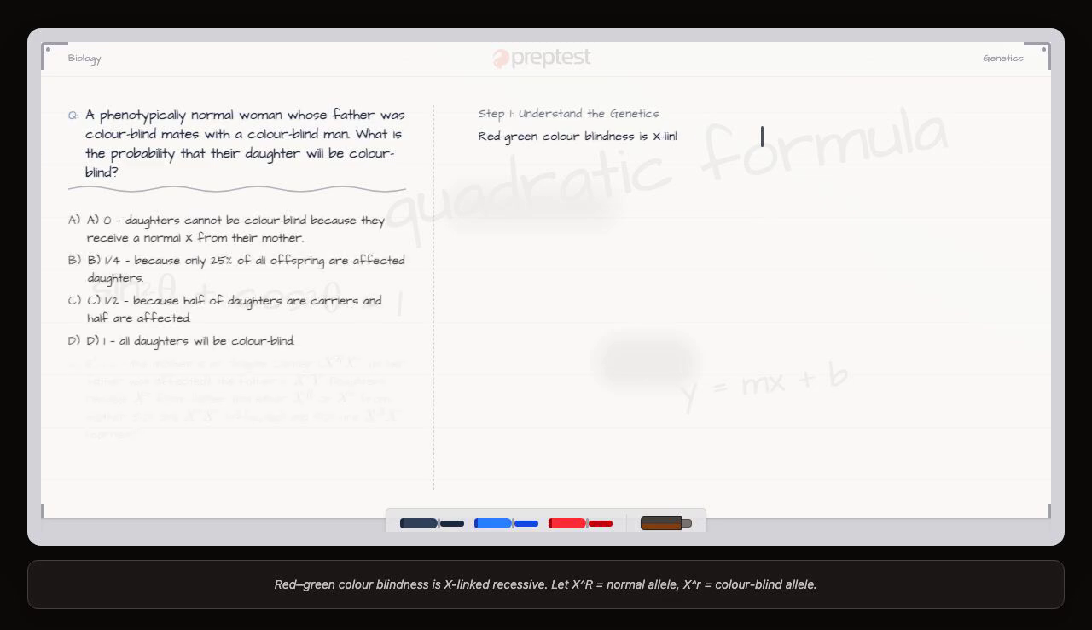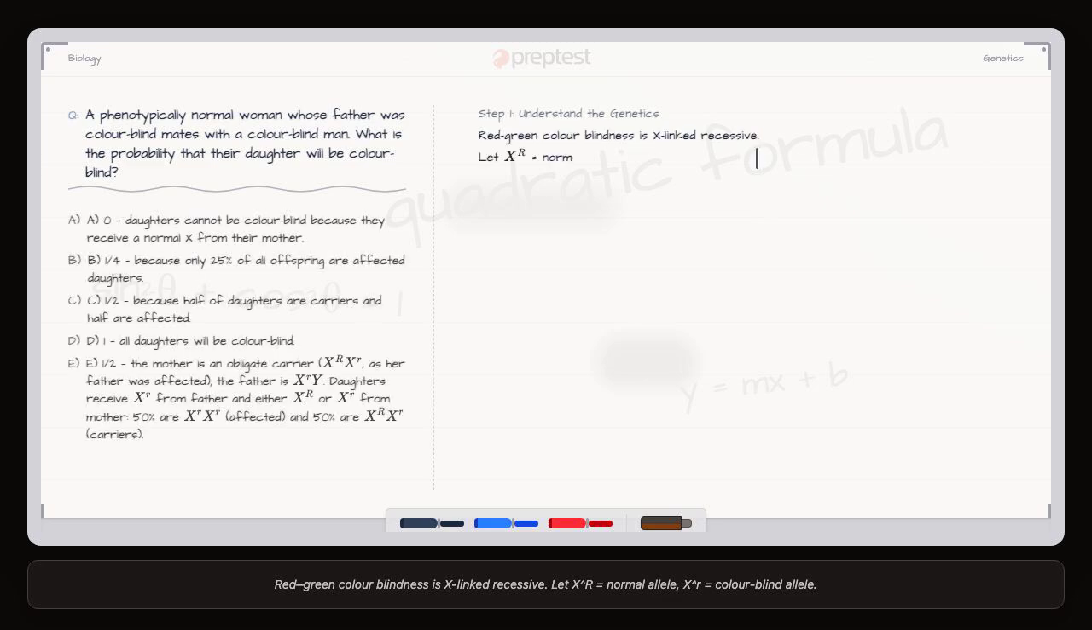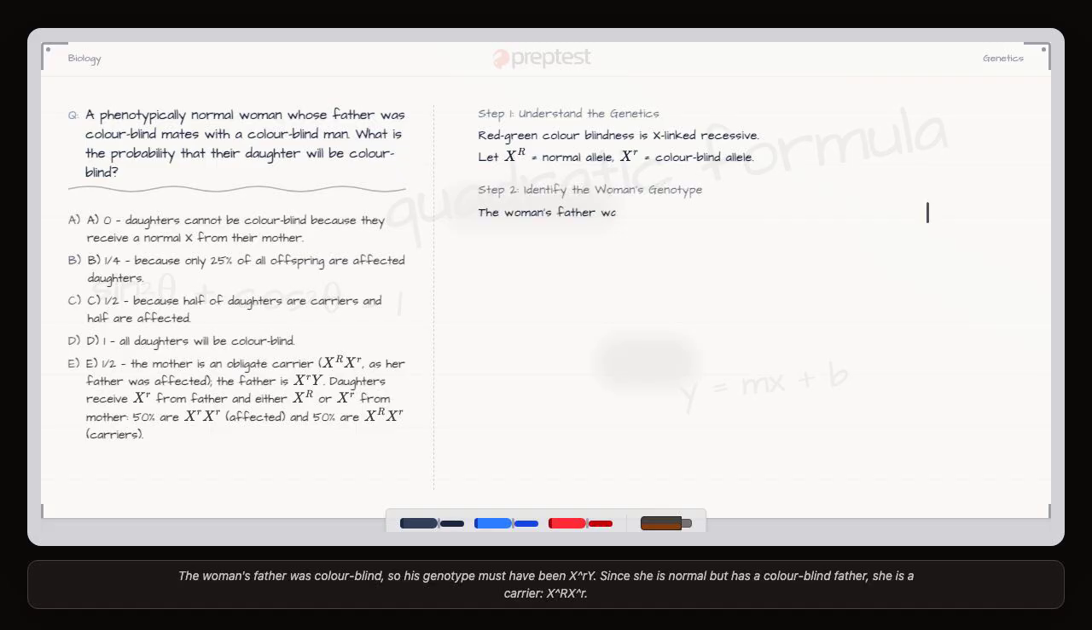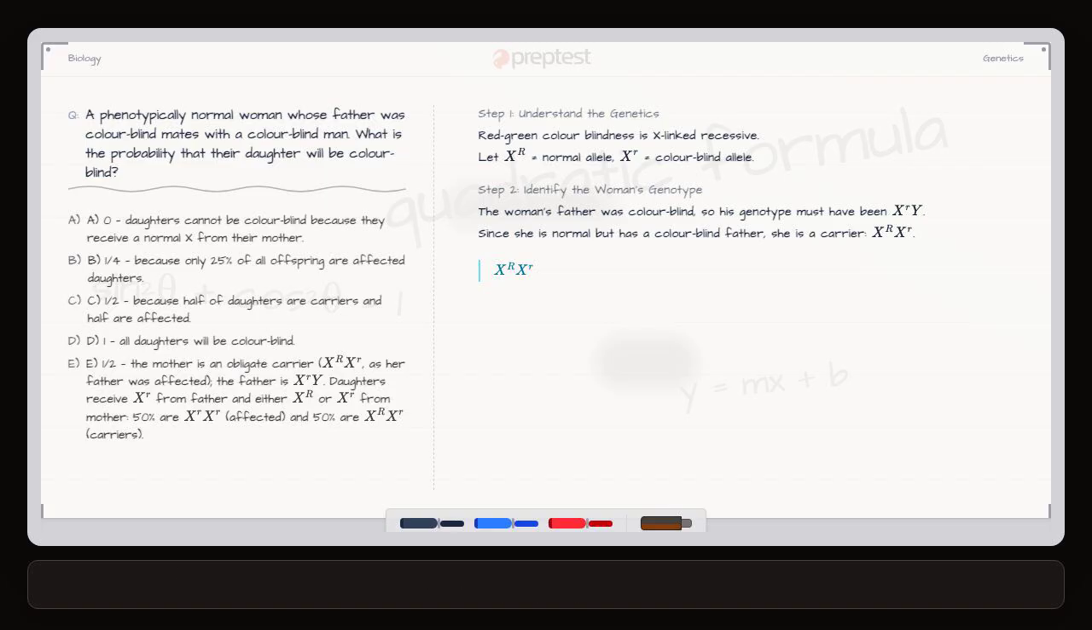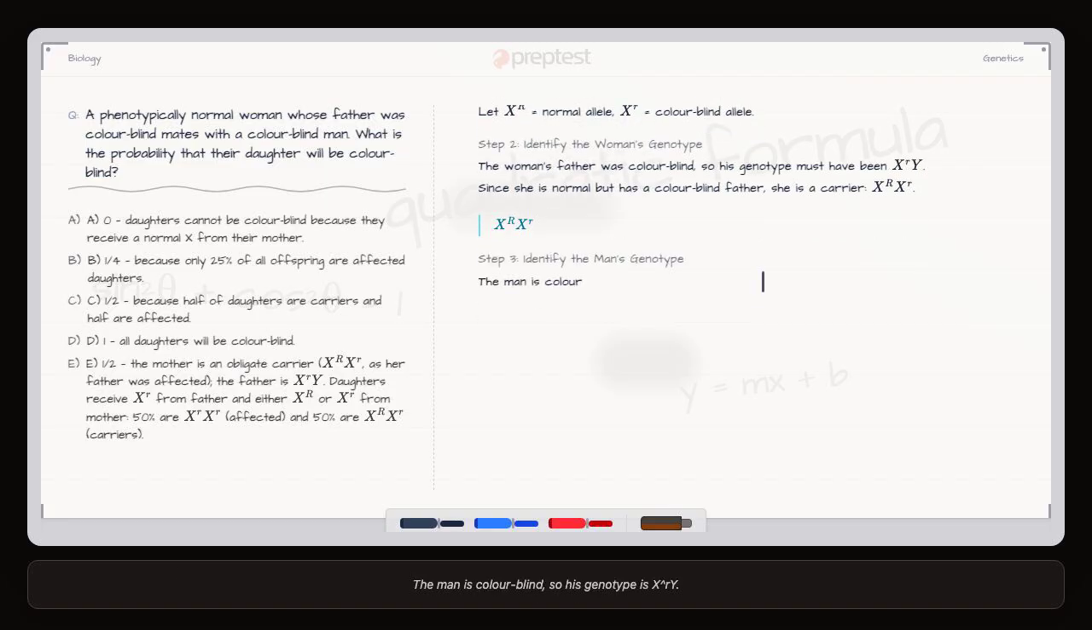Red-green color blindness is X-linked recessive. Let X^R equal the normal allele, X^r equal the colorblind allele. The woman's father was colorblind, so his genotype must have been X^r Y. Since she is normal but has a colorblind father, she is a carrier, X^R X^r. The man is colorblind, so his genotype is X^r Y.